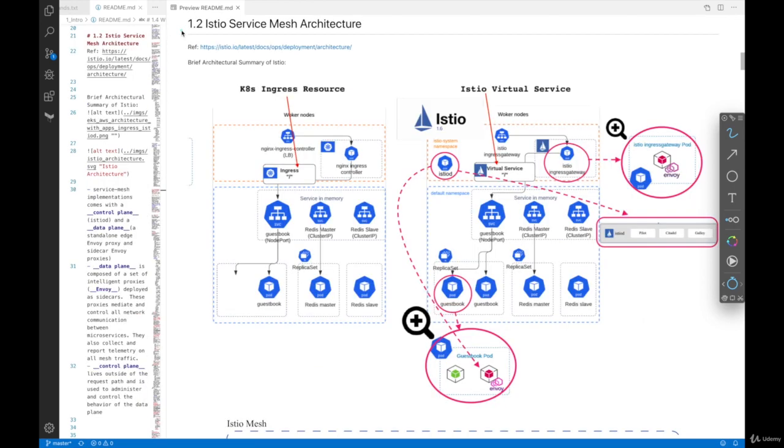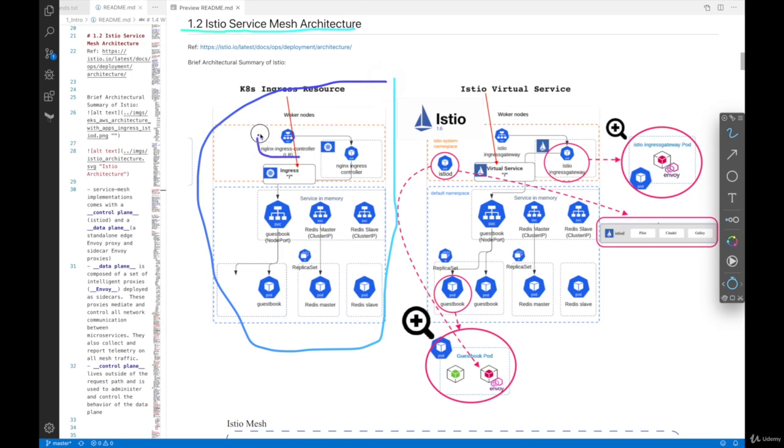Alright, so section 1.2, we're going to talk about the Istio service mesh architecture, because we haven't talked about how Istio deals with configurations and administrates all the application pods and whatnot. So we're going to take a look at the architecture diagram. The left-hand side is the traditional ingress controller approach. We've already talked about the ingress controller service, ingress controller pod, an ingress resource YAML file, and a backend service and a pod. This is a traditional Kubernetes cluster, right?